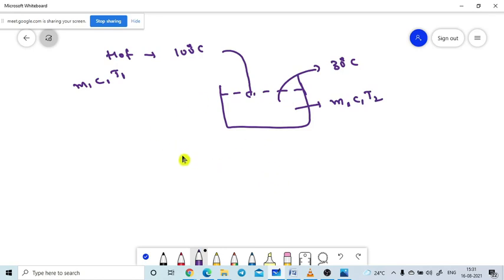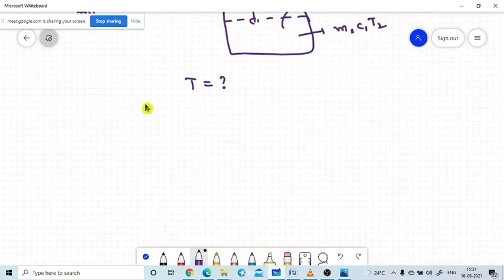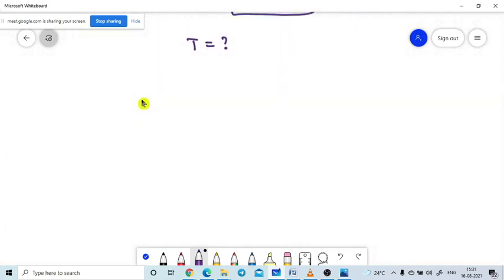After that we can easily find out the final temperature T attained by the mixture of the two substances. That is our goal. So that's why we are calling this one by its name. Will you please concentrate on this one.